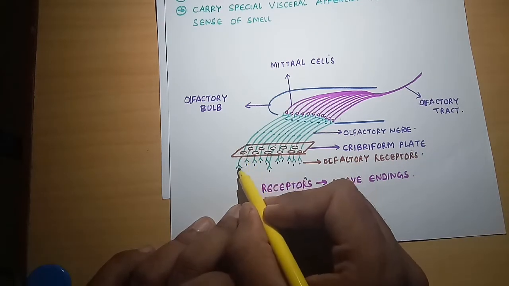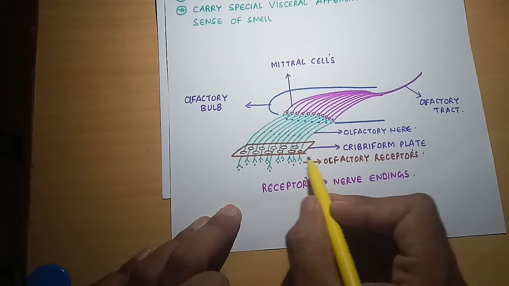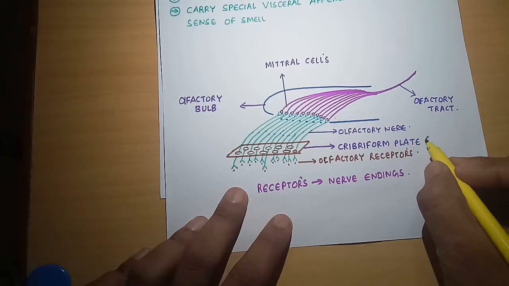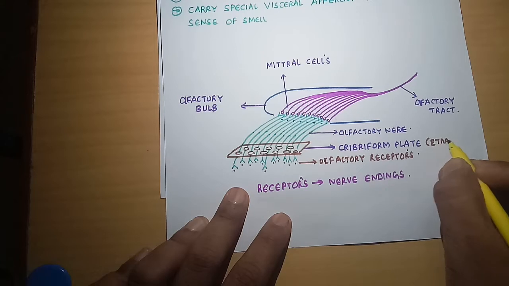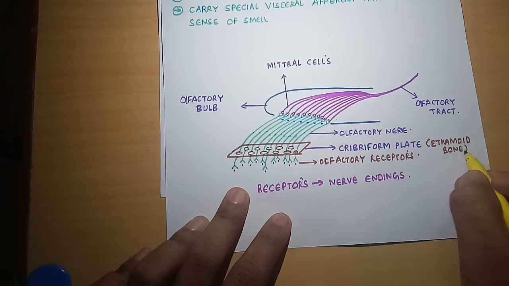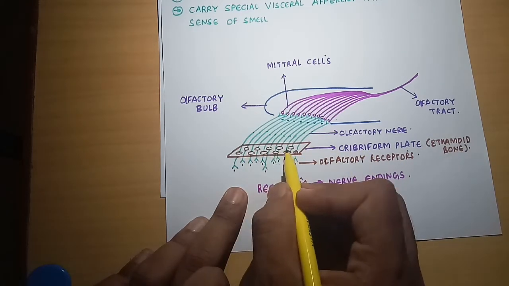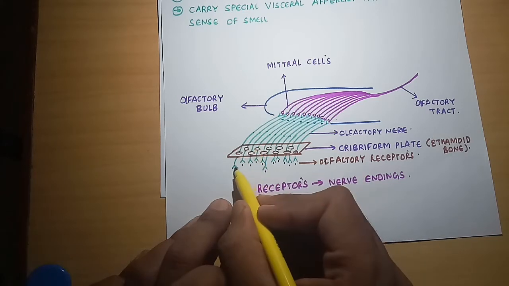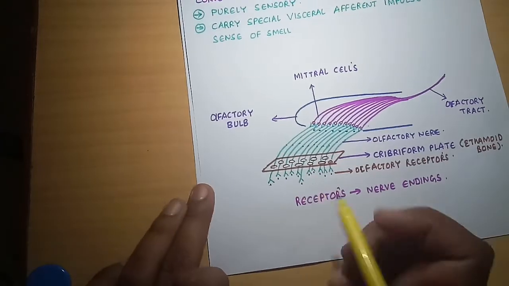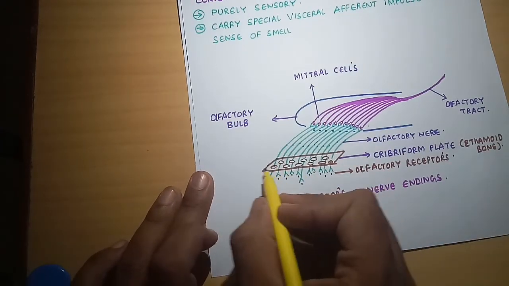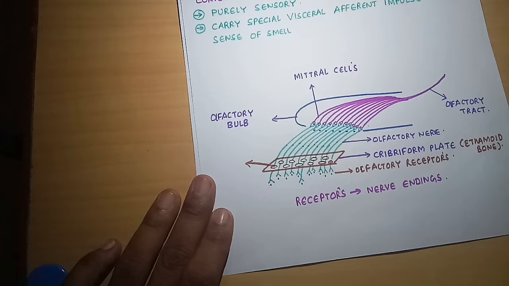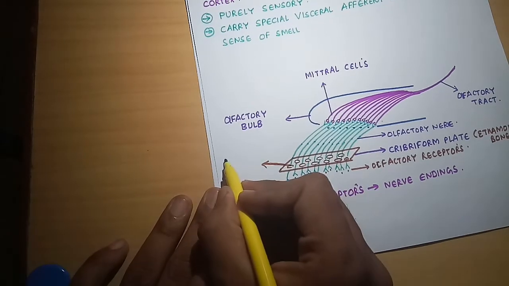These olfactory nerve fibers will enter through the cribriform plate. This cribriform plate is present in the ethmoid bone. In this cribriform plate many foramina are present, through which the olfactory fibers pass. These foramina are called the ethmoid foramina.